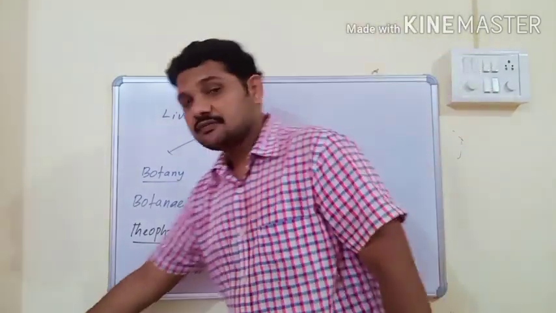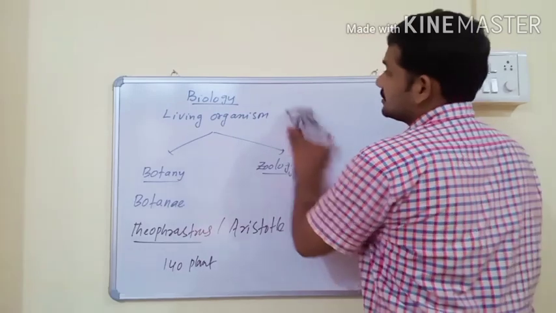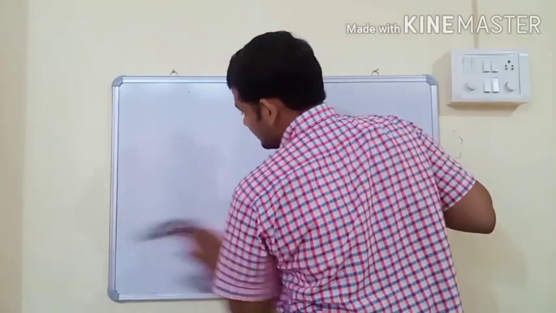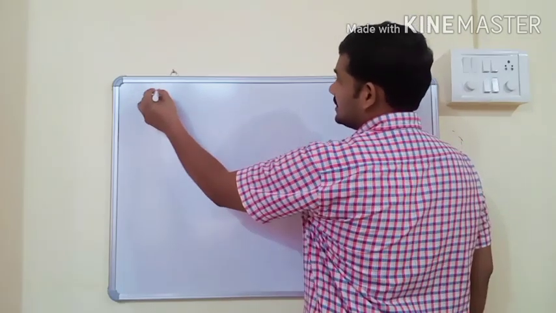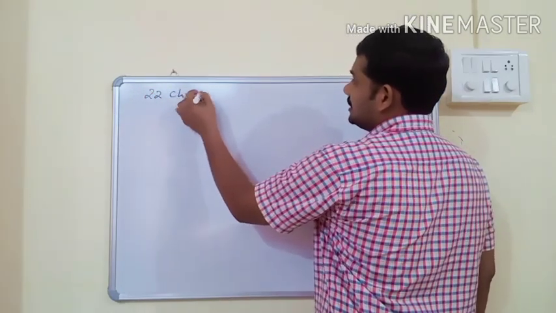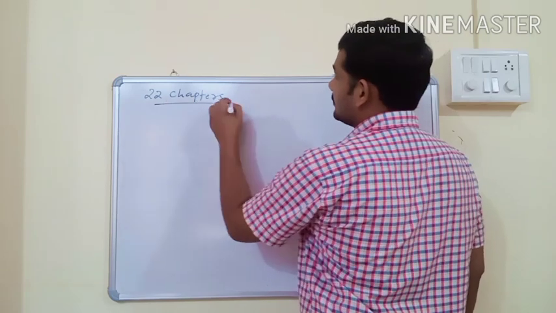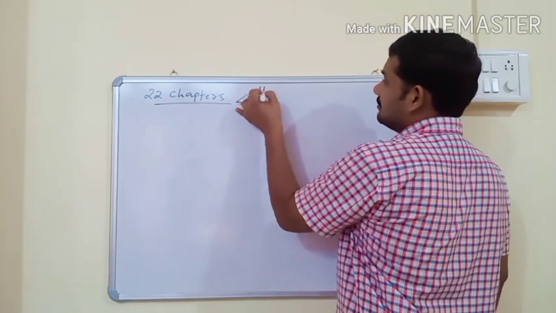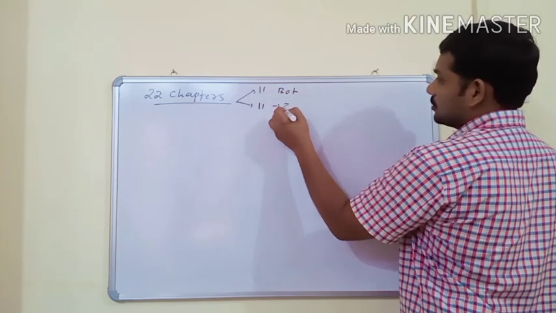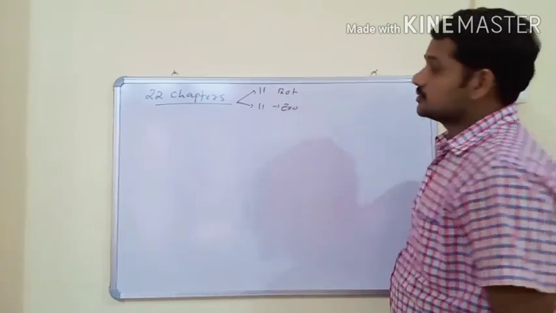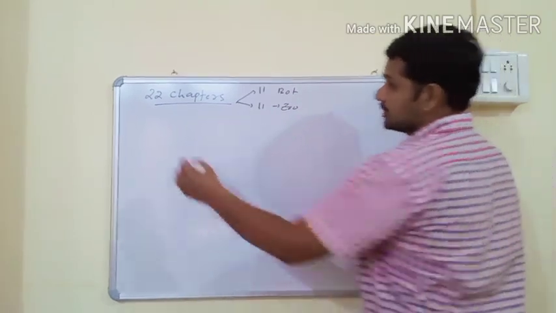So in class 11, biology has 22 chapters. Out of 22 chapters, 11 chapters are from botany and 11 chapters from zoology. So what are the 11 chapters of botany?